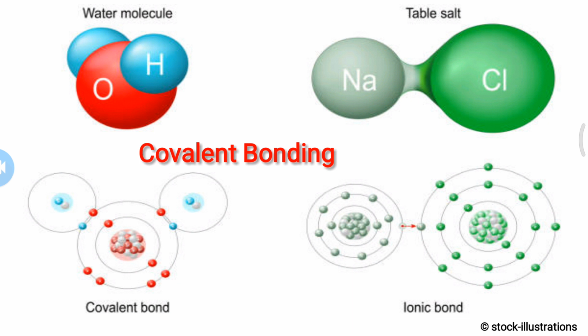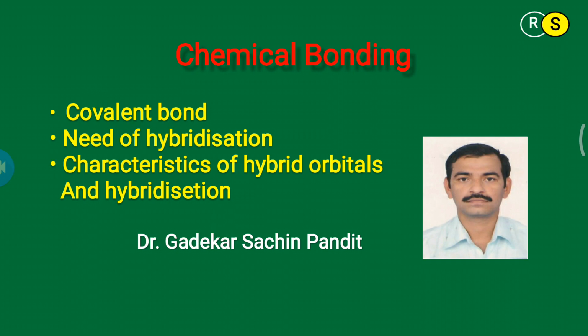The greater the overlapping of two orbitals, the stronger the bond formed. This can be explained by the Pauling and Slater theory. Today we are going to discuss covalent bond, the need of hybridization, the characteristics of hybrid orbitals, and hybridization. These four points we will discuss in this lecture.